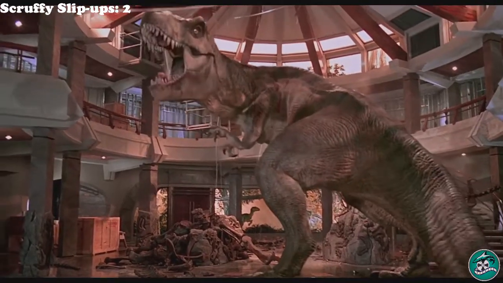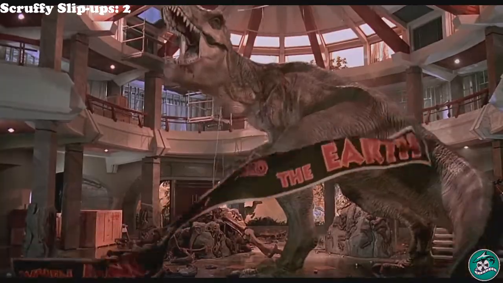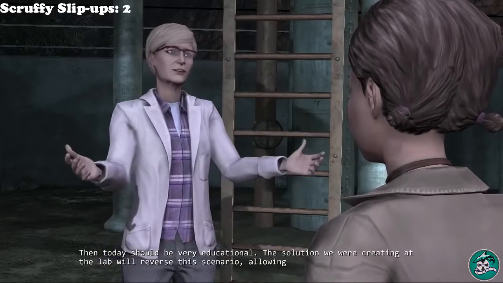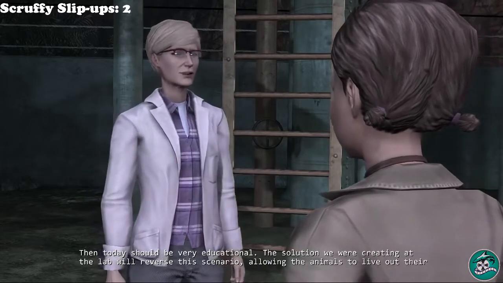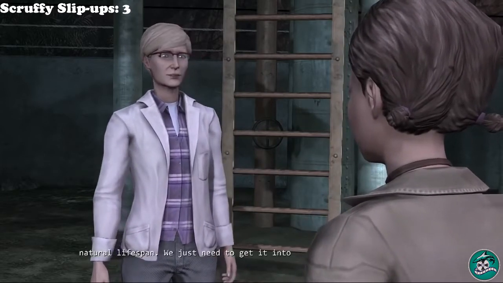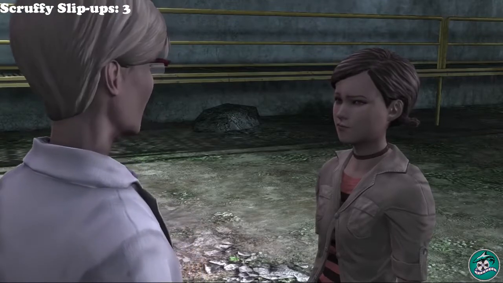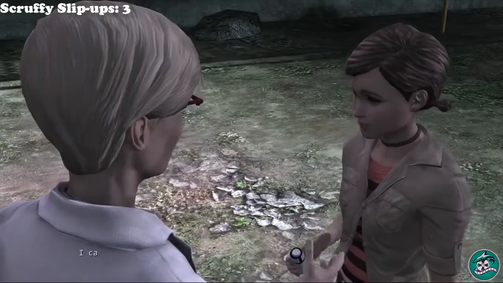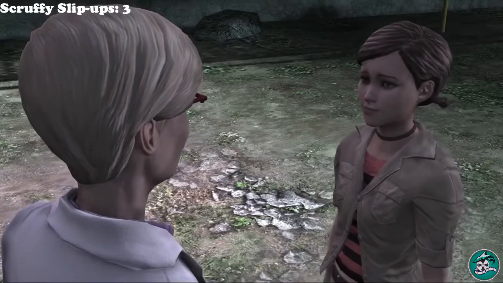Then in 1993, the events of Jurassic Park and Jurassic Park the Game occur. It's important to note, in Jurassic Park the Game, a chemical is released in the water that reverses the effect of the lysine contingency that was brought up in Jurassic Park, allowing the dinosaurs to live without human interference. Somewhere between 1993 and 1994, a hurricane destroys Isla Sorna, but before that happens, the dinosaurs are released so that they can live in the wild as opposed to being killed by a hurricane in a cage.